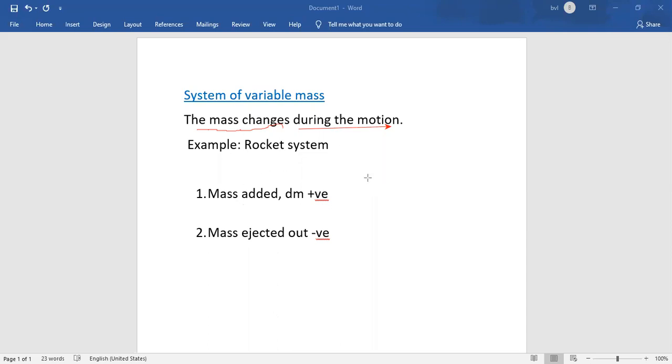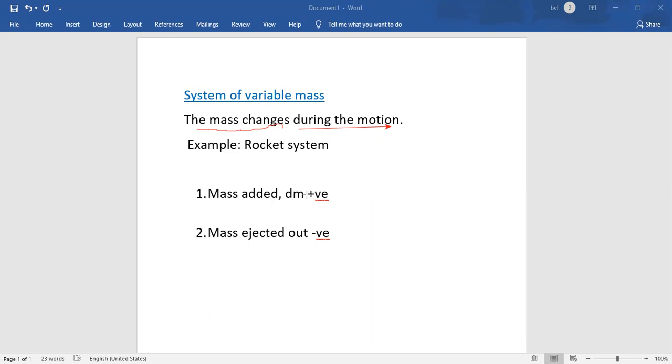And so we might have an idea about the motion of the rocket, that the rocket works on the principle of Newton's third law of motion. So we can apply the laws of motion for variable mass. And here we have two cases for variable mass.